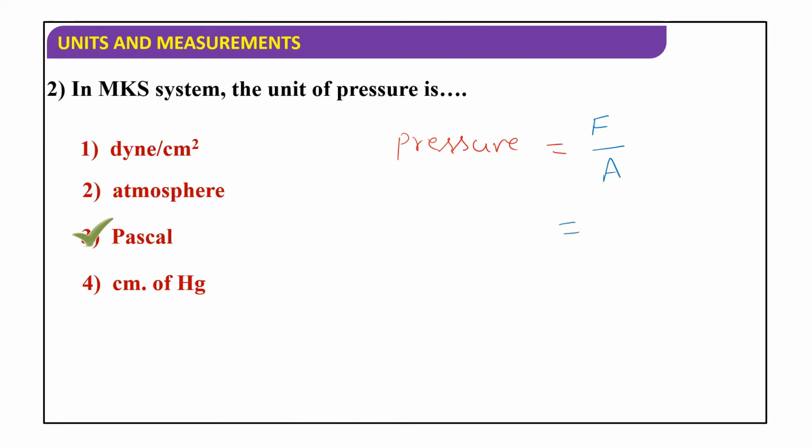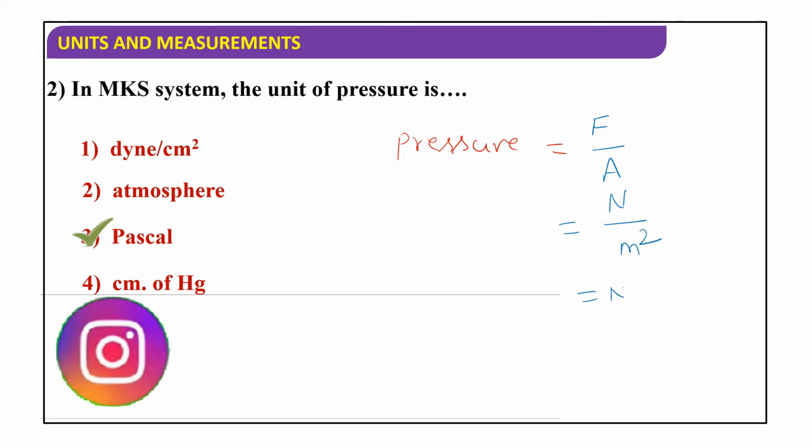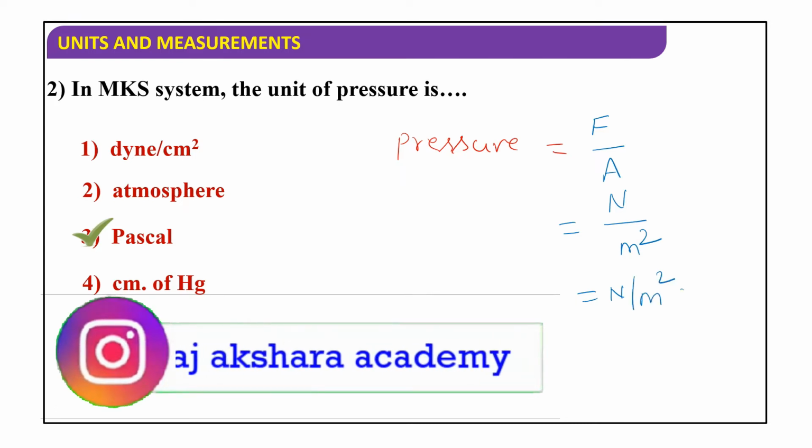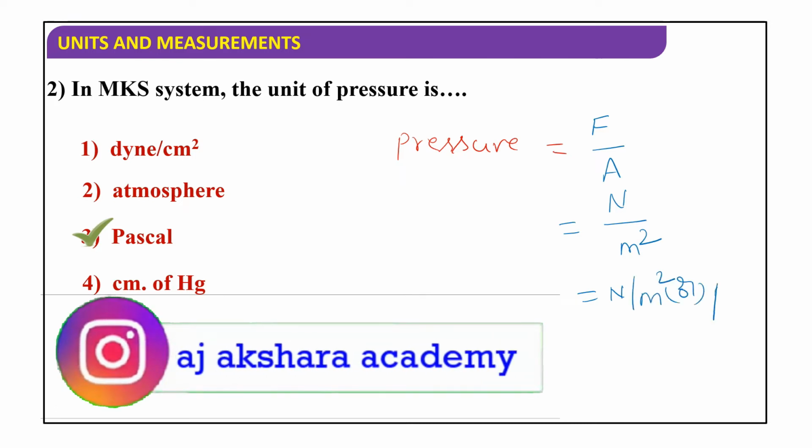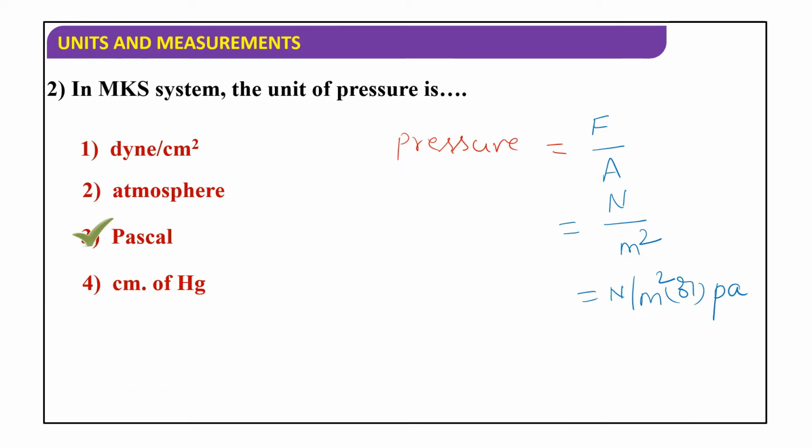In MKS system, the unit of force is Newton. In MKS system, the unit of area is meter square. So Newton per meter square, or Pascal. PA is nothing but Pascal; symbolically, Pascal can be written as PA. So in MKS system, the unit of pressure is either Newton per meter square or Pascal.